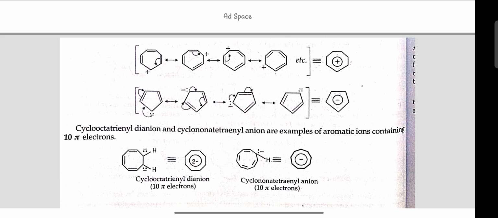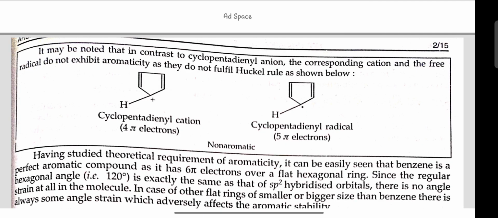Cyclooctatetraenyl dianion and cyclononatetraenyl anion are examples of aromatic ions containing 10 pi electrons. It may be noted that in contrast to the cyclopentadienyl anion, the corresponding cation and the free radical do not exhibit aromaticity as they do not fulfill Huckel rule, as shown below: cyclopentadienyl cation, cyclopentadienyl radical.